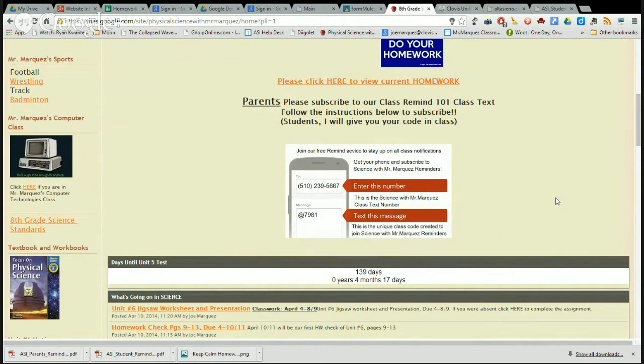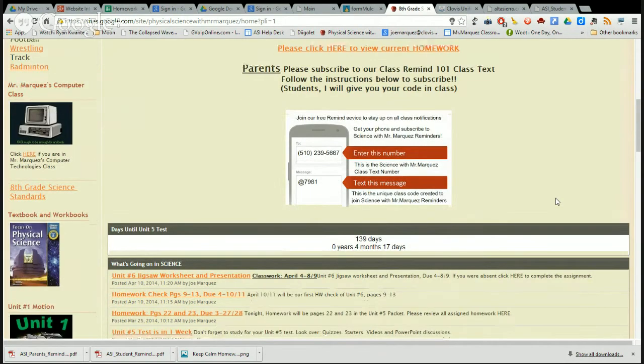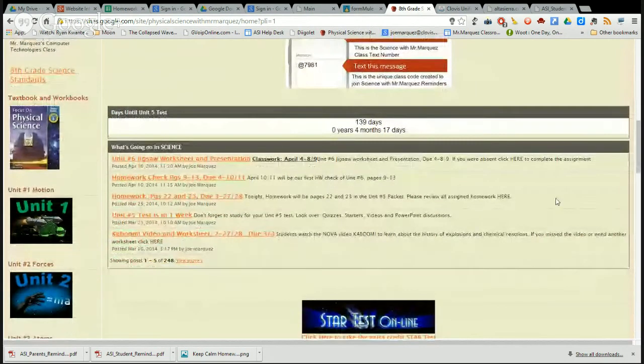It will ask for your name just for the benefit of knowing that you have joined us. It may ask for your age because it does need parent permission for anybody under the age of 13. And by signing up for this free service, I can send out messages to you through text, very short texts, and you'll know what's going on in class and be up to date on what is due and when exams are going. Right here will give you how many days are left until our next exam.